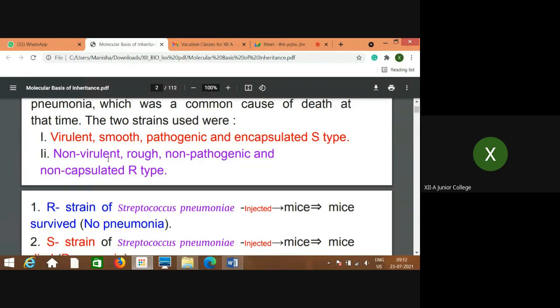As it has no cover, it was non-capsulated and its structure was rough, so it is called the R strain. Remember, these two strains he used: one is virulent, the S strain, and the other is non-virulent, the R strain.